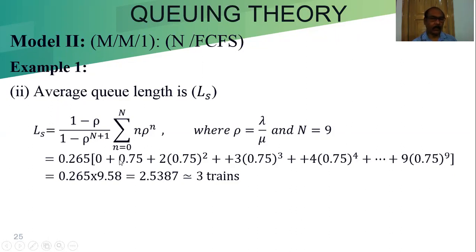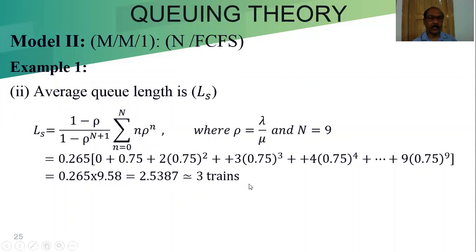After calculating each and every term and adding, this part will be 9.58, and the other part is 0.265. So 0.265 into 9.58 is equal to 2.5387. Approximately we can say it is 3 trains.